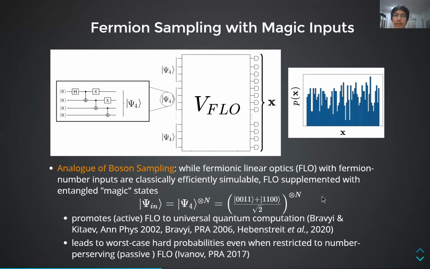Before our work, the scheme could already be seen to be a candidate for a quantum advantage scheme for the following reasons. For full active FLO, the addition of magic states promotes it to universal quantum computation. And even when restricted to number-preserving or passive FLO, the magic state also leads to probabilities that are hard to compute in the worst case, which is necessary but not sufficient for a quantum advantage scheme.